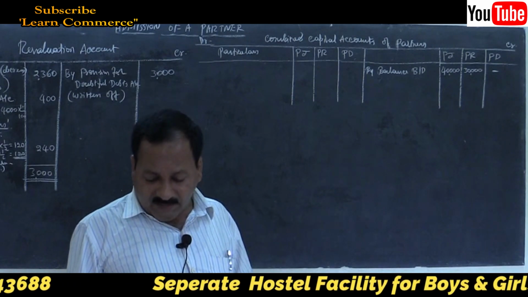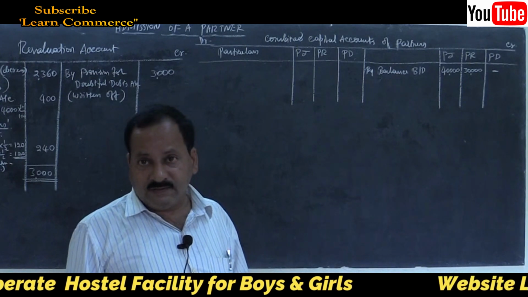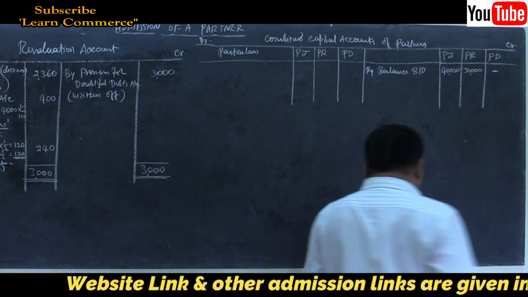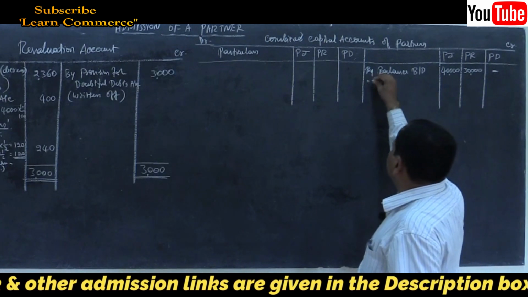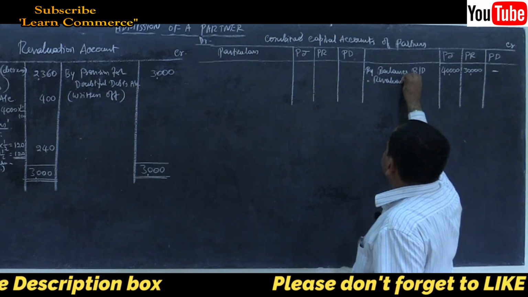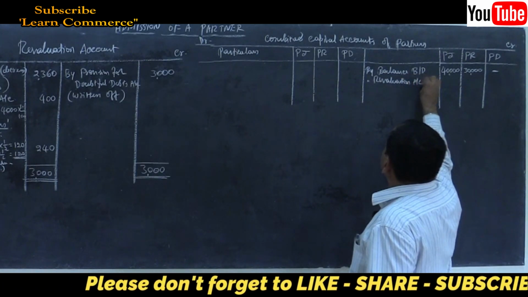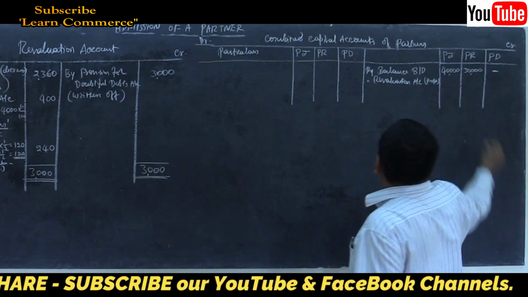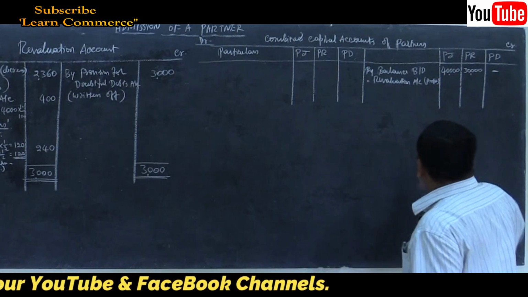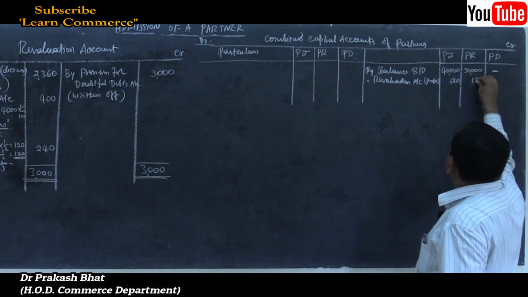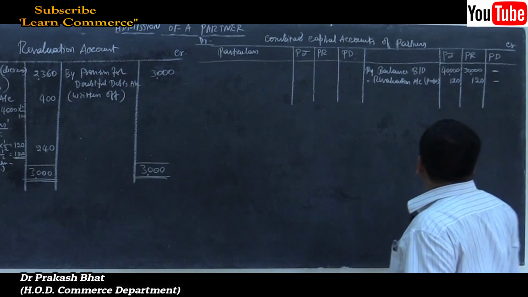So forget about that second step. Third step, there is profit on revaluation. Revaluation account within bracket profit. Write it 120 each because they are equal partners. Nothing in Pandit's column.